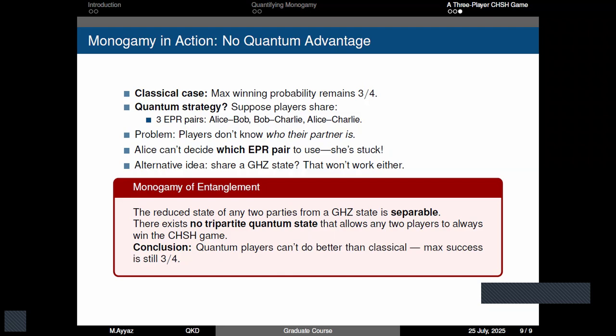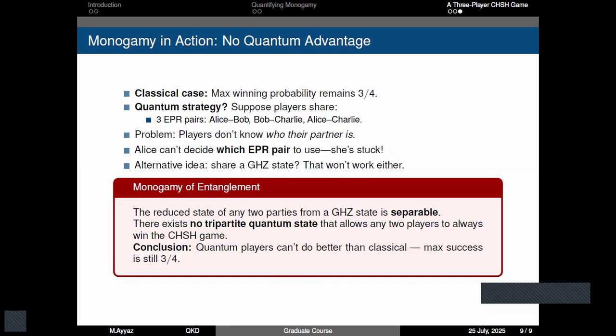If she considers a quantum strategy in which she distributes EPR pairs between herself and the other players, it is not going to work because she does not know on which pair she has to make the measurement. Now suppose she considers the GHZ state, the tripartite entangled state.